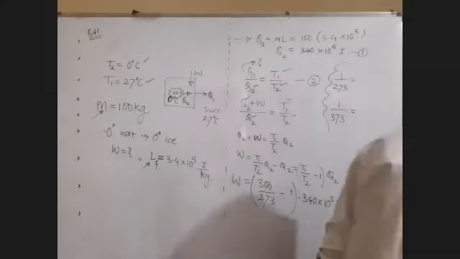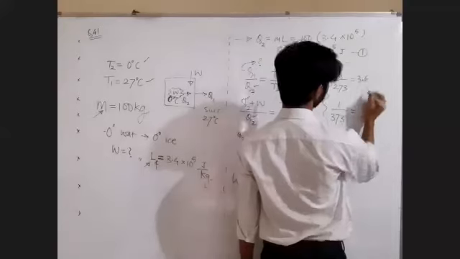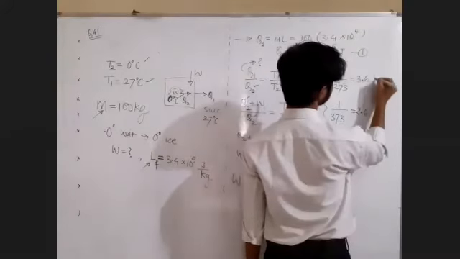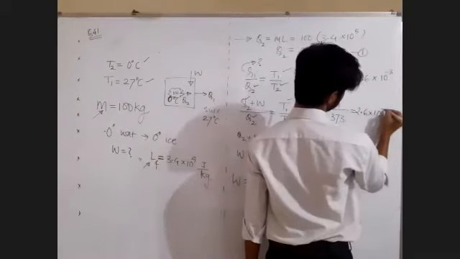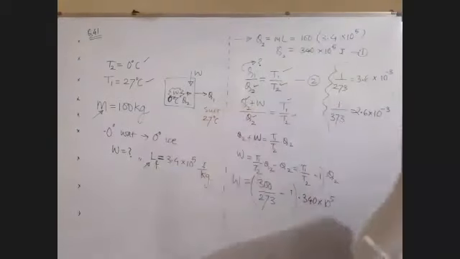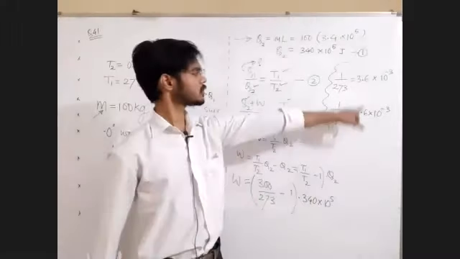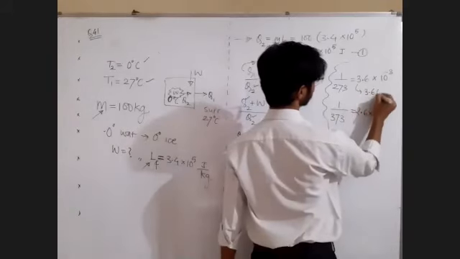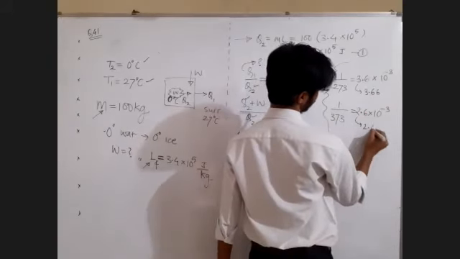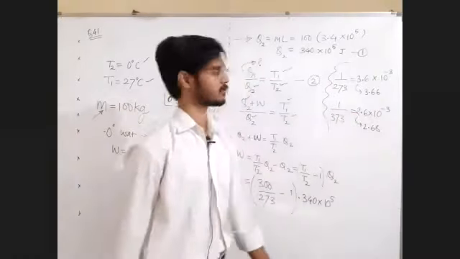3.66 and 2.6. Okay, 3.6, 2.6, 10 raised to minus 3. Am I right? Yes. Actually this is 3.66 and actually this is 2.68. But approximately 3.7.